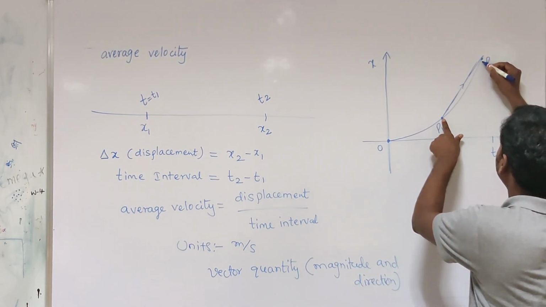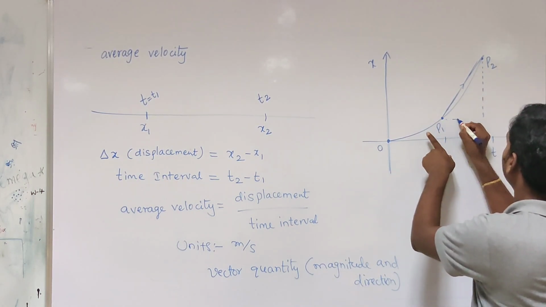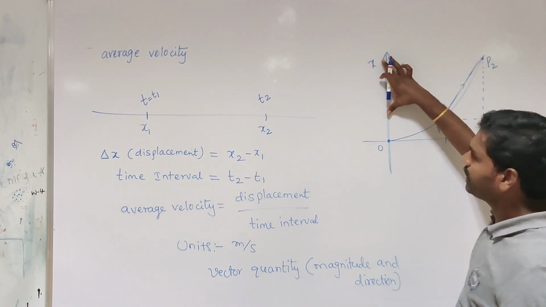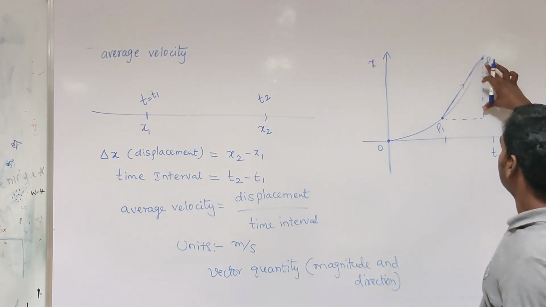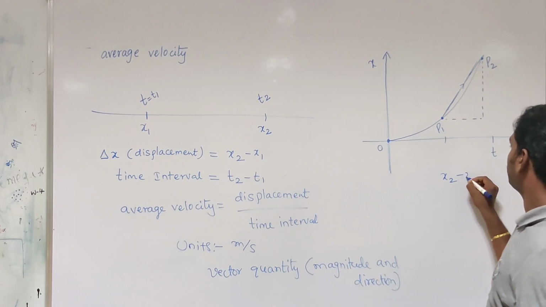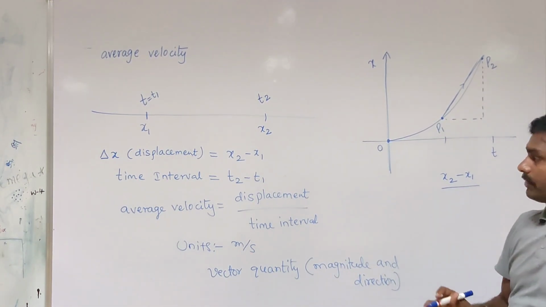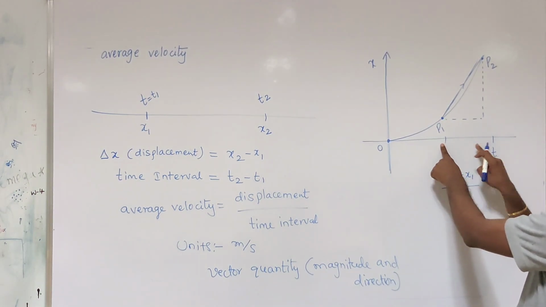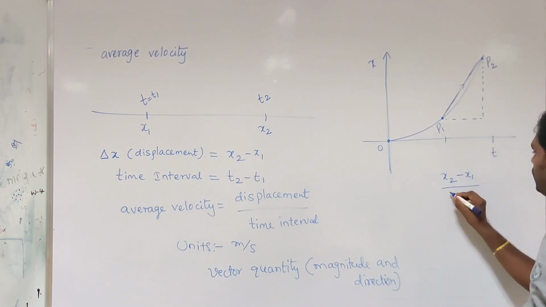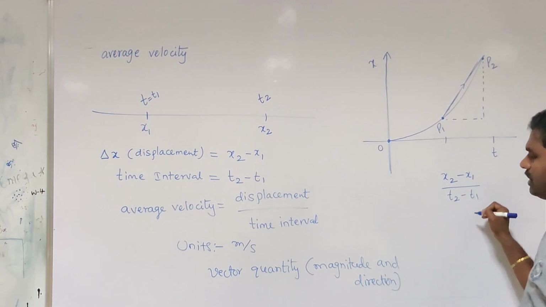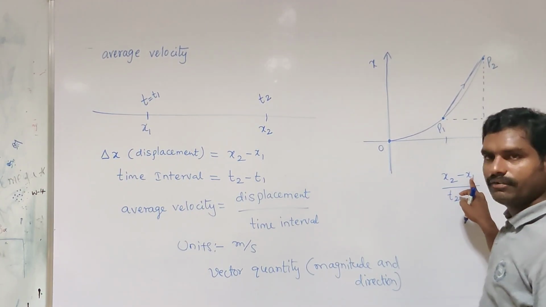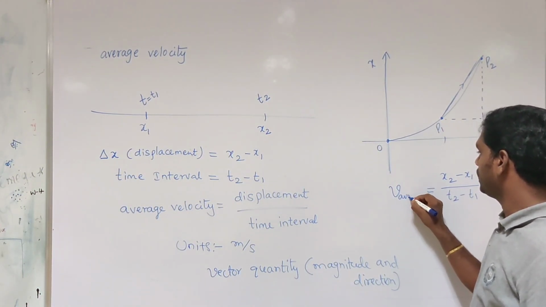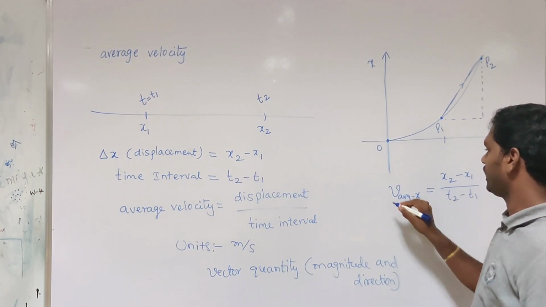What is slope? Change in y component divided by change in x component. What is change in y? What is on the y axis here? Position. So change in position is x2 minus x1, divided by change in the x-axis. What is on the x-axis? Time. So change in time is t2 minus t1. x2 minus x1 divided by t2 minus t1 is average velocity along the x-axis.